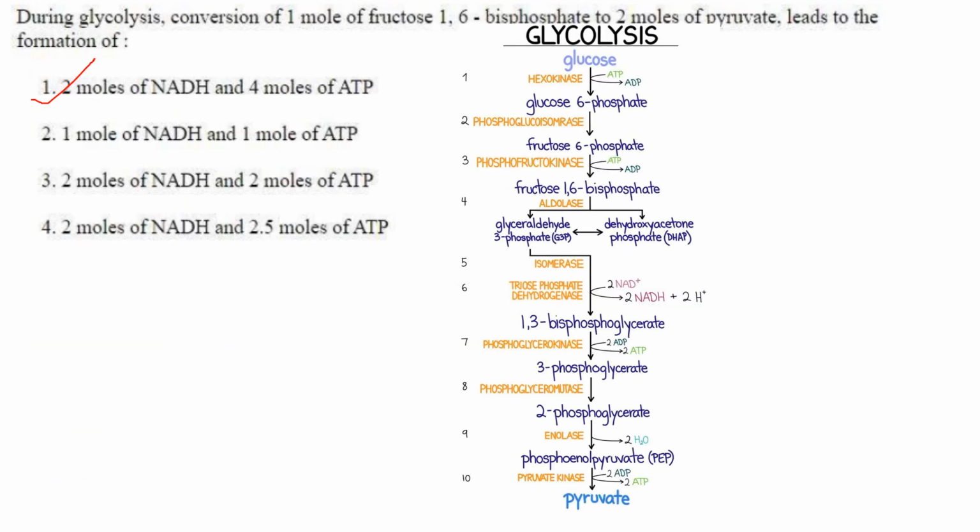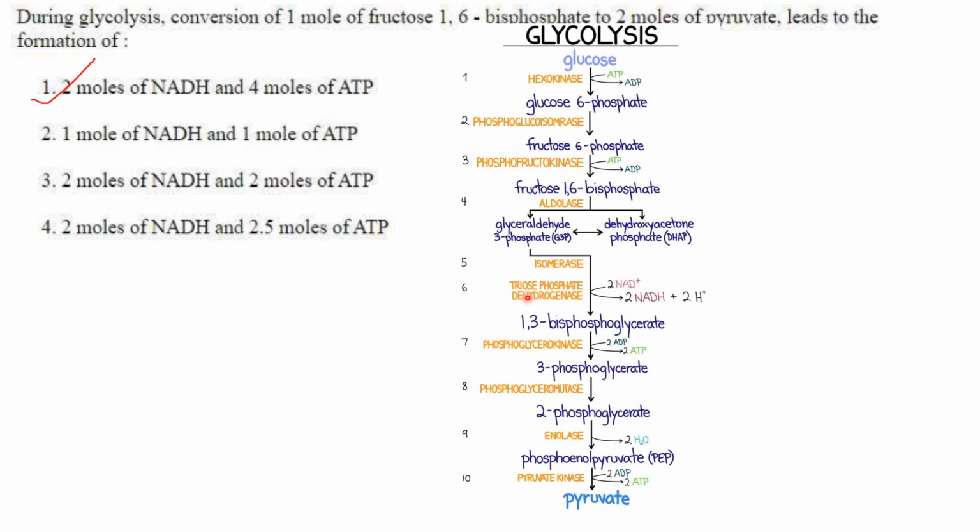During glycolysis, conversion of 1 mole of fructose 1,6-bisphosphate to 2 moles of pyruvate leads to the formation of how many moles of NADH and how many moles of ATP? They have not started from glucose, they have asked from fructose 1,6-bisphosphate. By the action of aldolase, it gives rise to glyceraldehyde 3-phosphate and dihydroxyacetone phosphate.